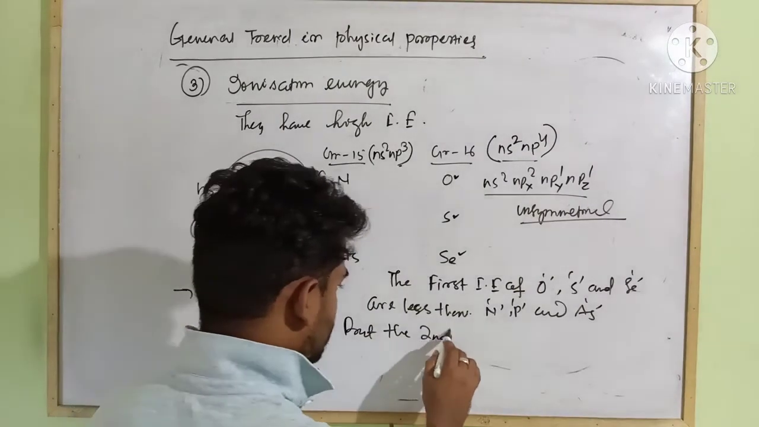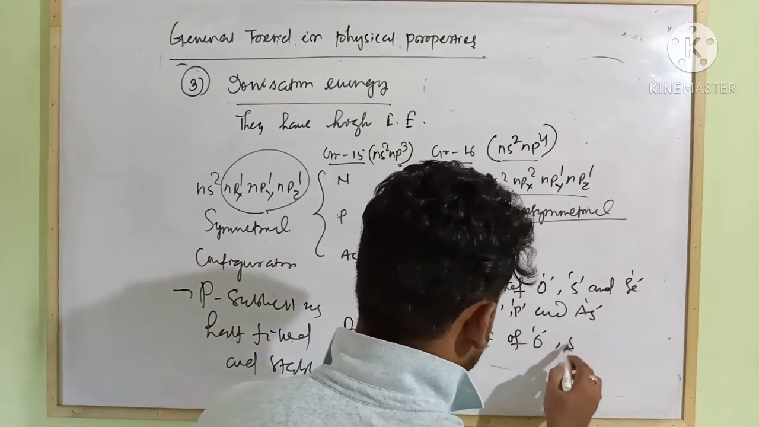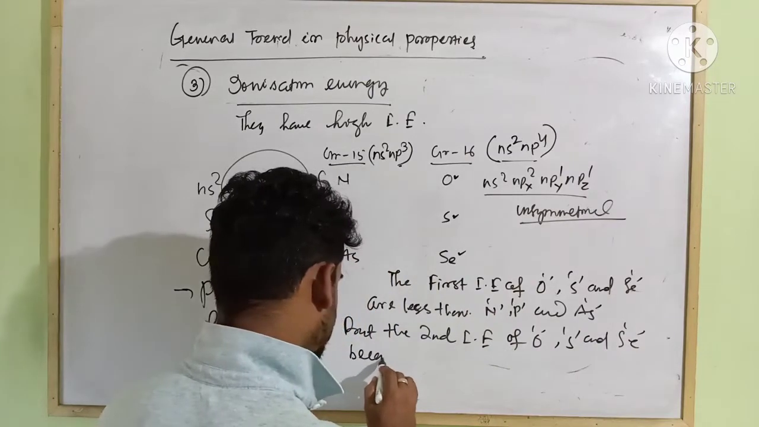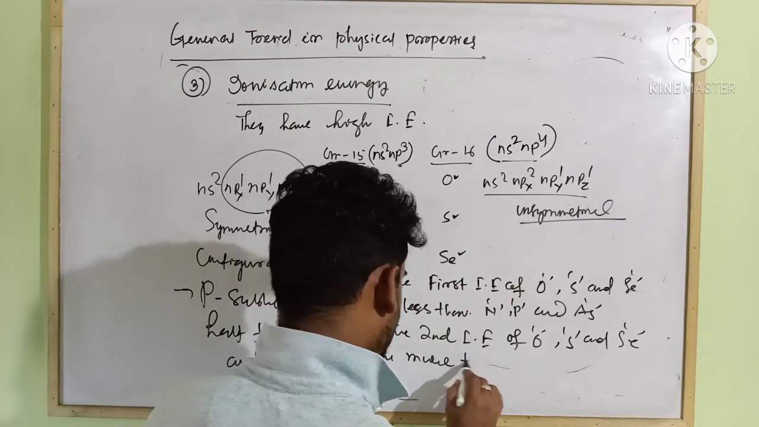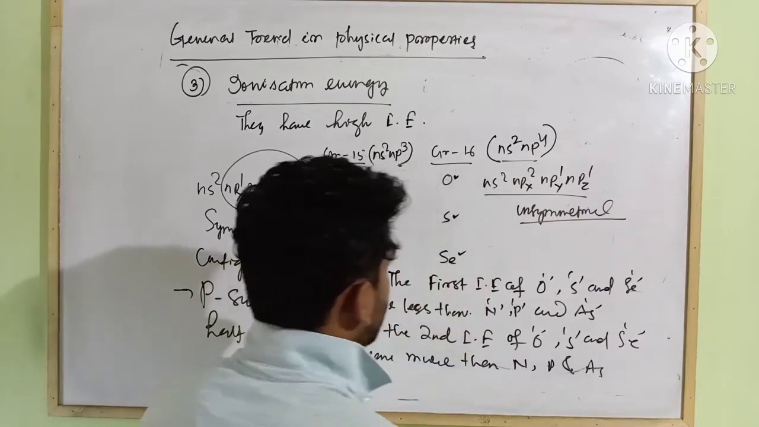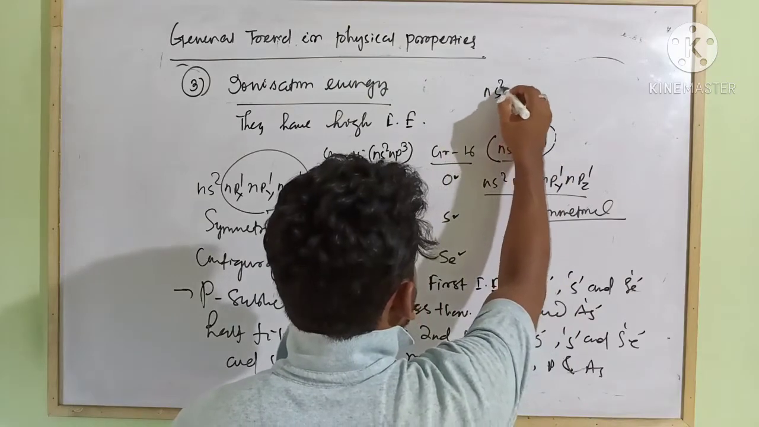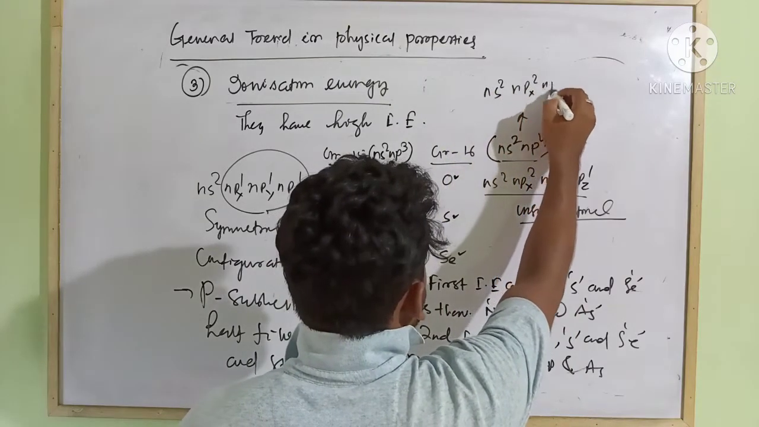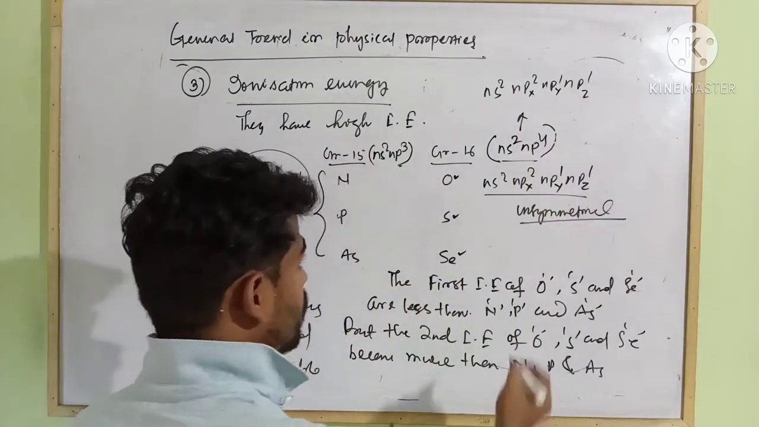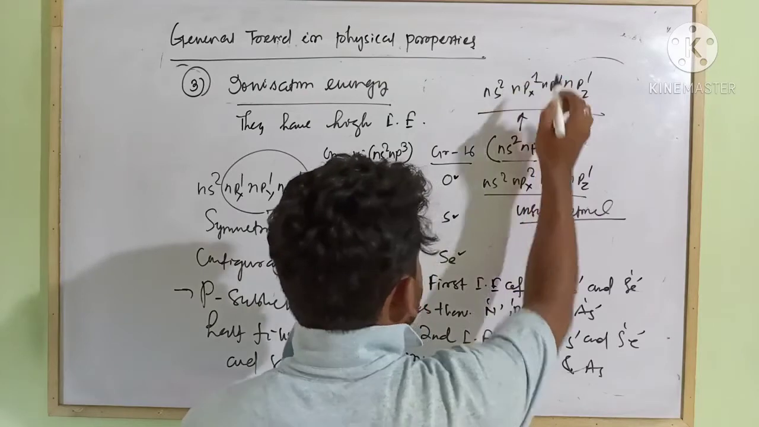the second ionization enthalpy of oxygen, sulfur and selenium becomes more than nitrogen, phosphorus and arsenic. You see, after removal of one electron, this configuration 2s2, 2px2, 2py1, 2pz1. Okay, so after first ionization enthalpy, after removing one electron, here will be 2px1.